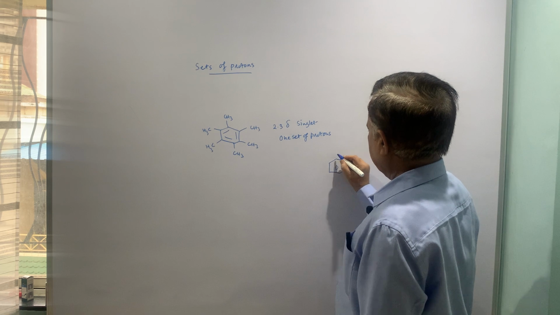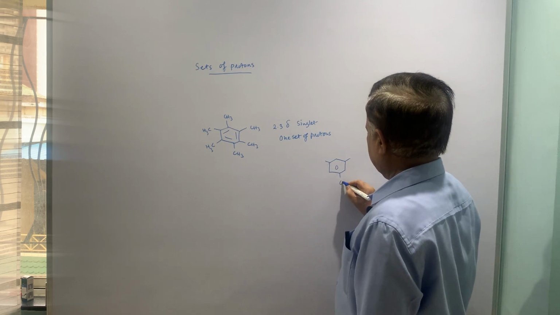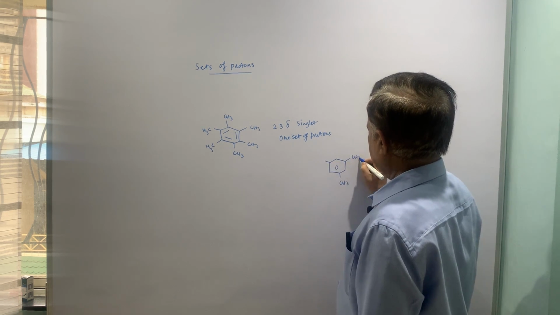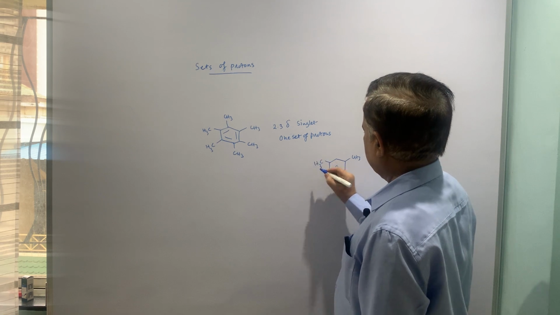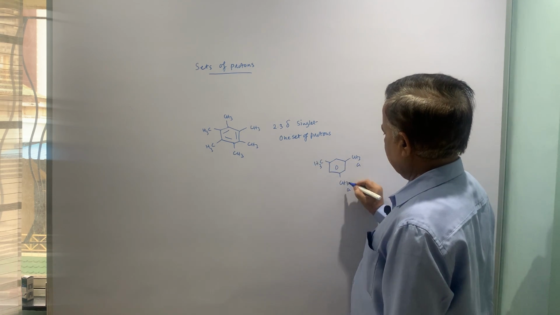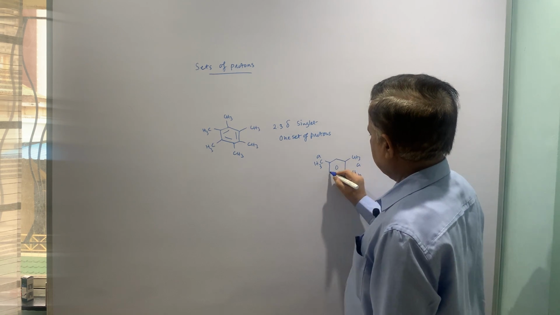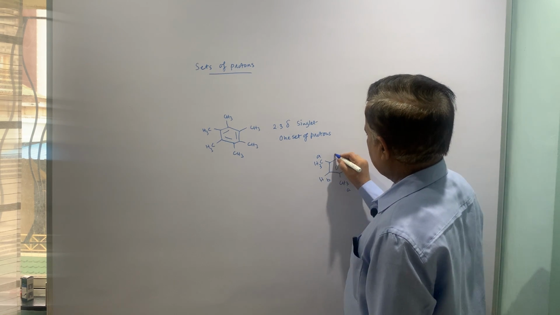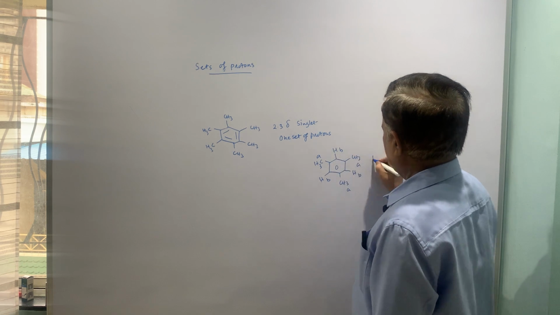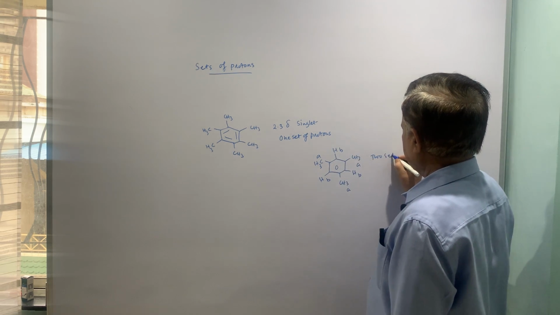Another example, mesitylene, 1,3,5 trimethyl benzene. There are 2 sets, this is one and this is another. They are also chemically equivalent, so 2 sets of proton.